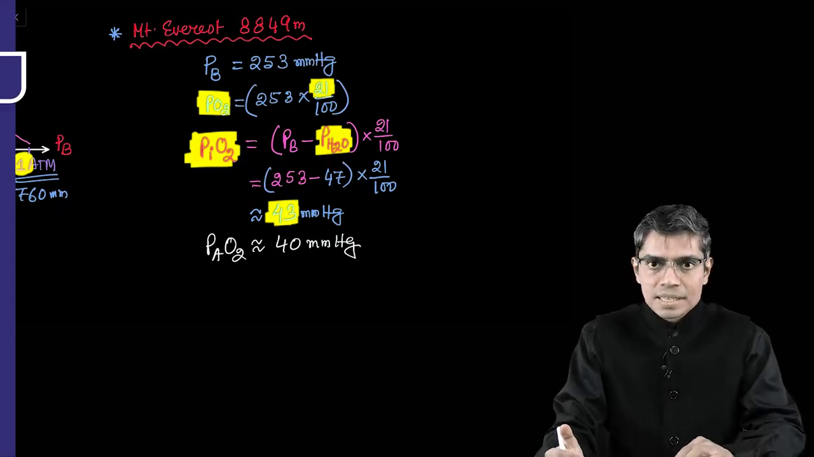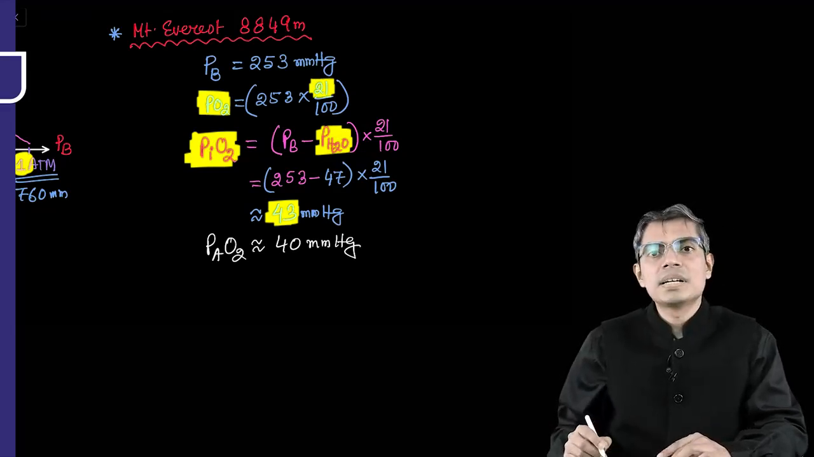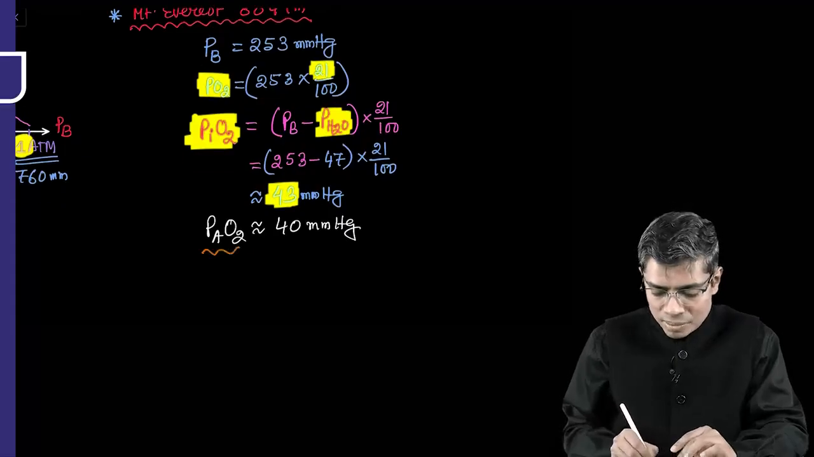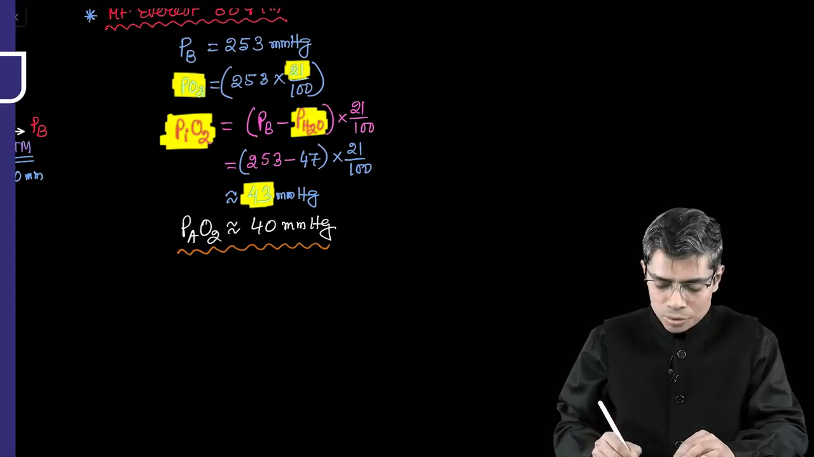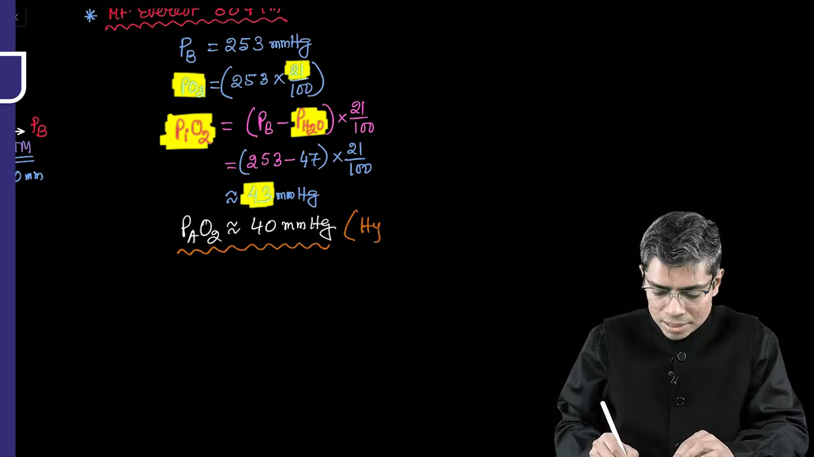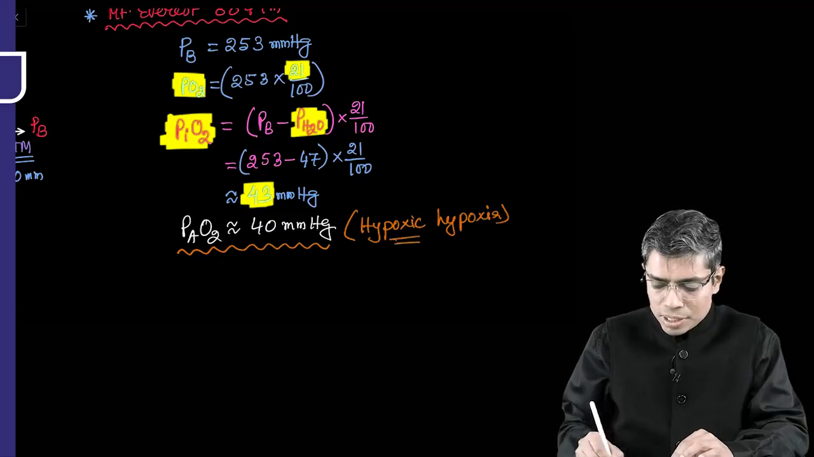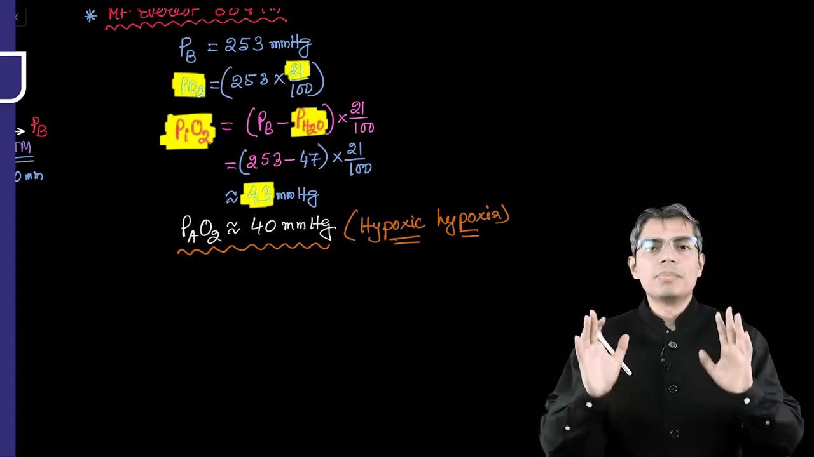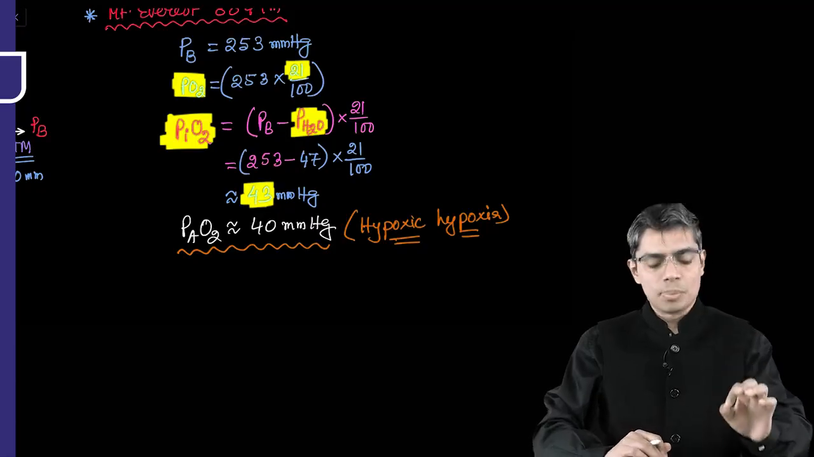So obviously this 40 millimeter of mercury will create severe hypoxia, and this kind of hypoxia where the partial pressure of oxygen in the arterial blood is reduced, we know that this is known as hypoxic hypoxia, right? That's why we say that the major problem in case of high altitude is the hypoxic hypoxia, right?